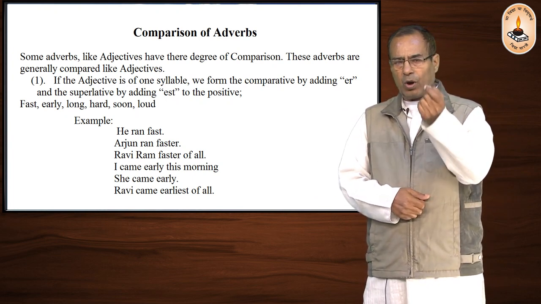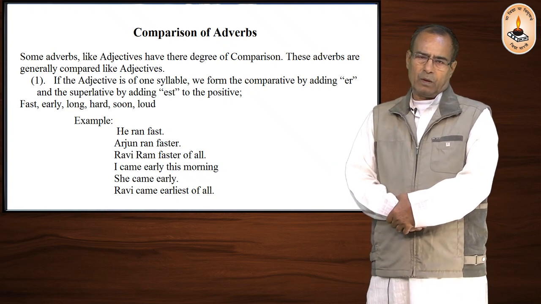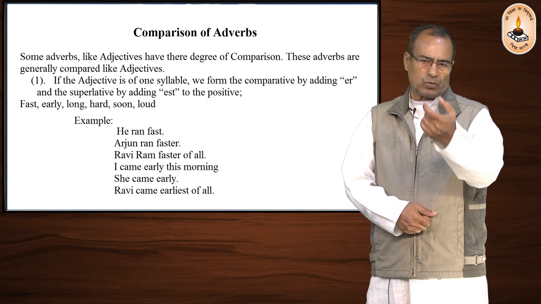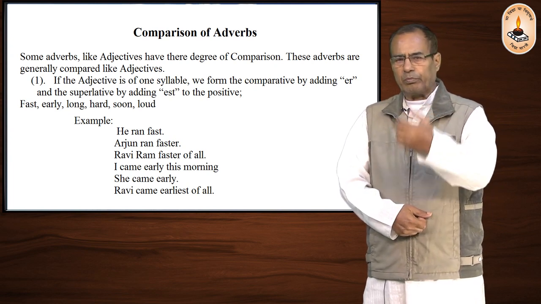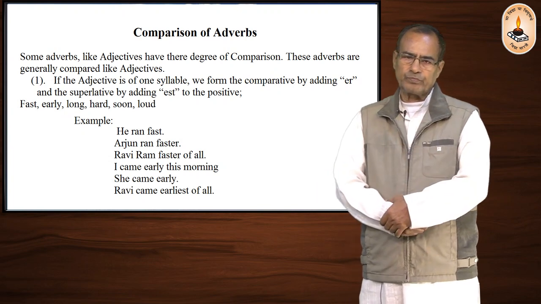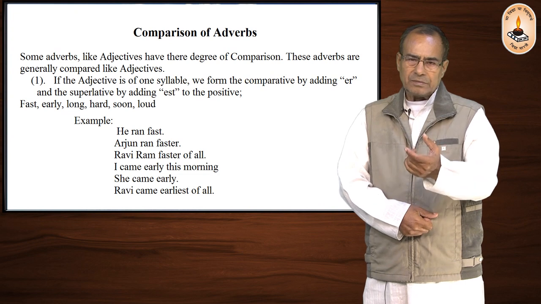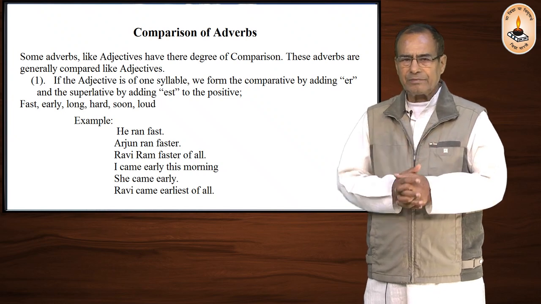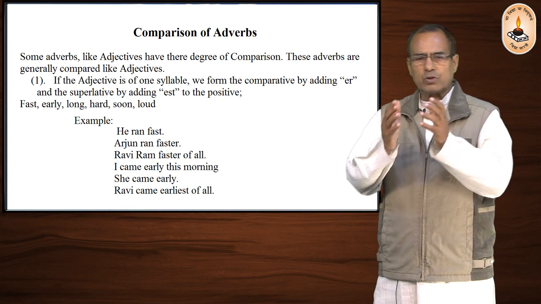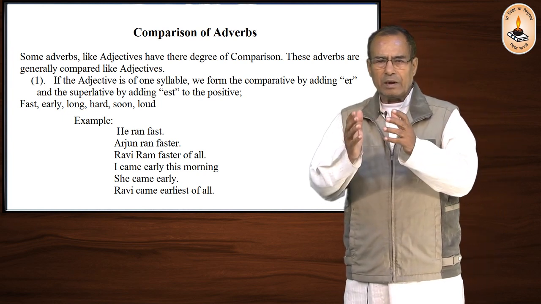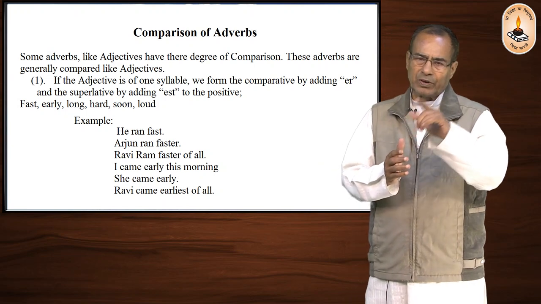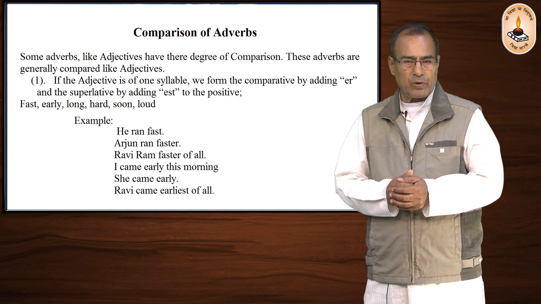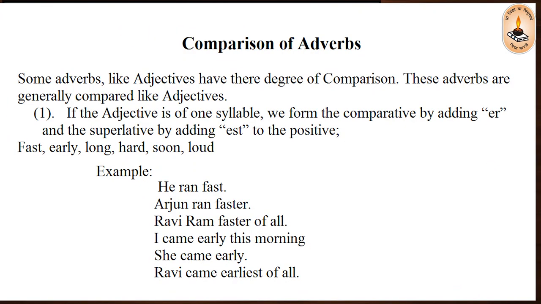If the adverb is of one syllable, which means that there is one vowel in the composition of the adverb, then we make its comparative degree by adding er, and we make the superlative degree by adding est after the positive degree of the adverb, just as fast, long, hard, soon, loud.